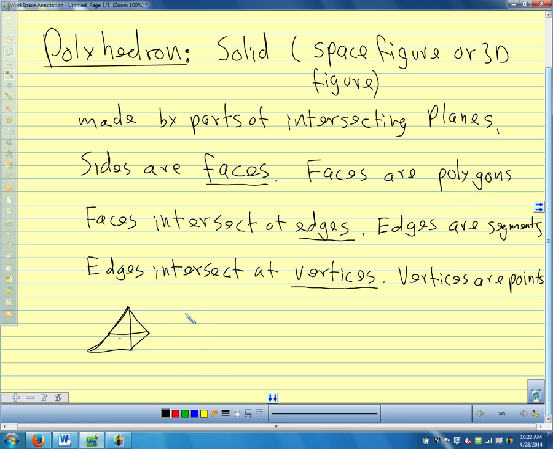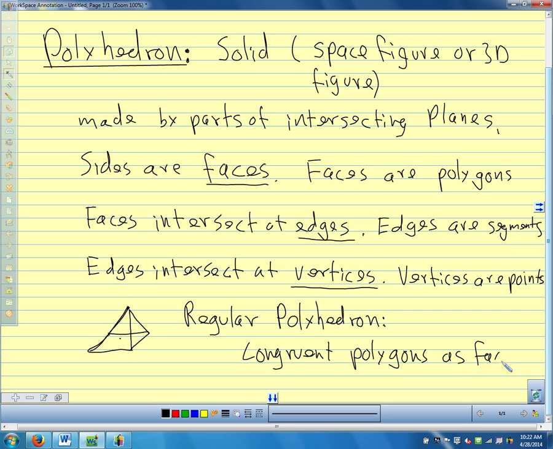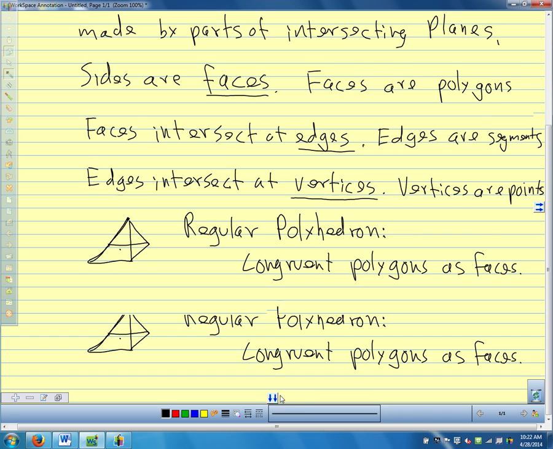All right, we will also talk about a regular polyhedron. A regular polyhedron has congruent polygons as faces. So all the faces of a regular polyhedron are congruent polygons.